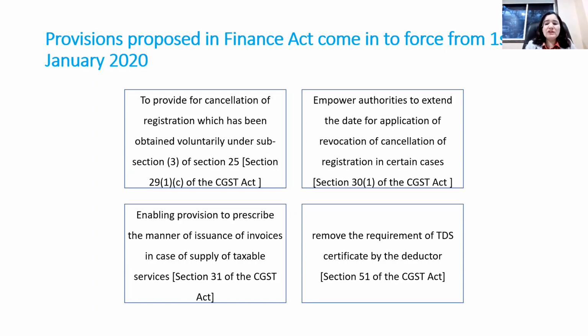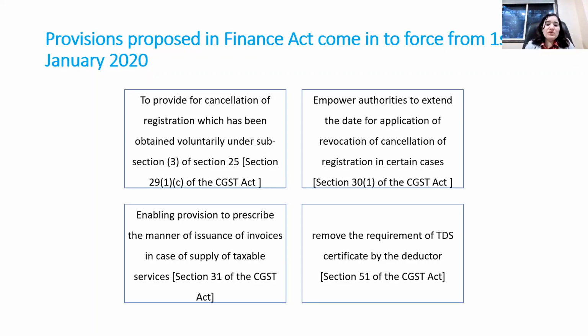Second, there is an amendment with respect to TDS. They have removed the requirement of the TDS certificate. This is again a taxpayer-friendly amendment. The TDS certificate is not required to be issued. If the credit is available online on the portal, then the TDS credit is available. So they removed the requirement of the TDS certificate from the deductor for availment of the credit.